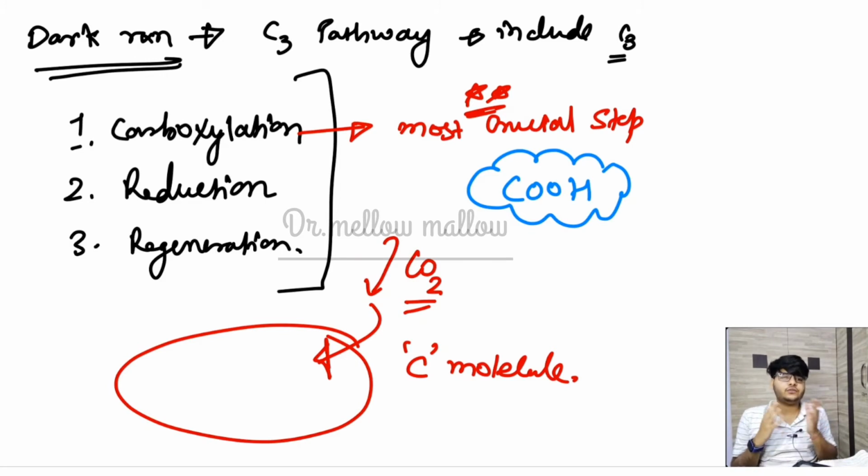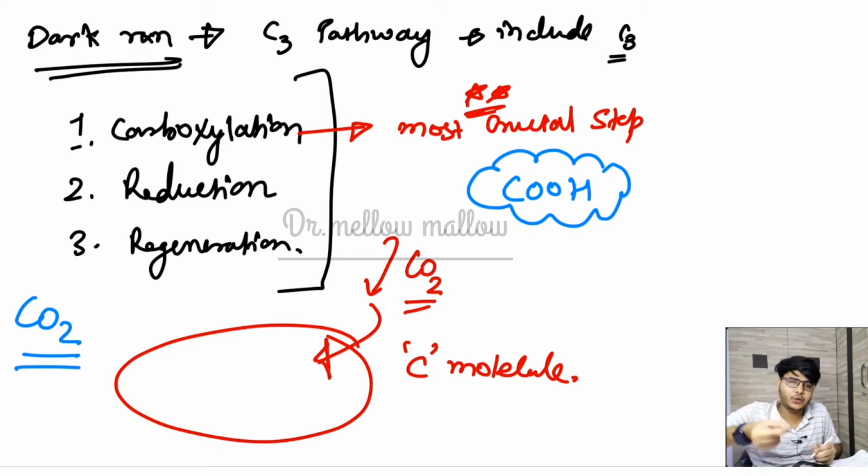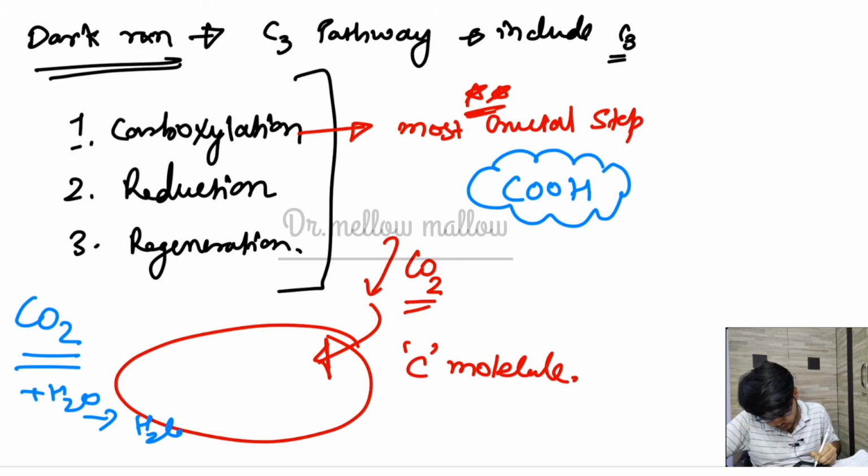For example, in our body CO2 is transported in the form of bicarbonate. If CO2 is incorporated into our body, it binds with water and converts into H2CO3 with the help of carbonic anhydrase, and that carbonic anhydrase uses zinc as its cofactor. It is a previous year MCQ in the NEET exam. So H2CO3, the acid, is forming.